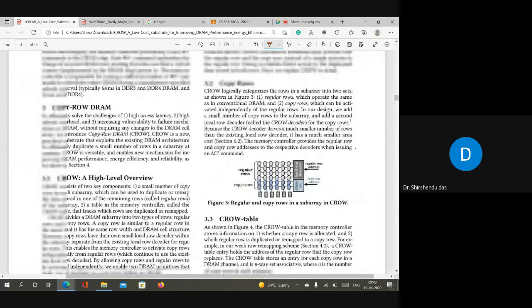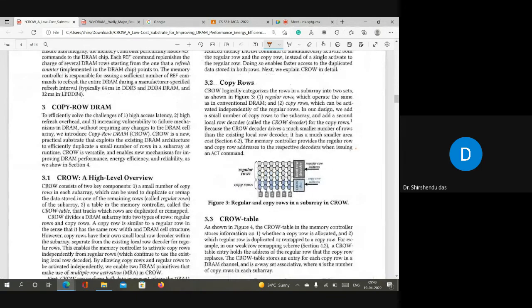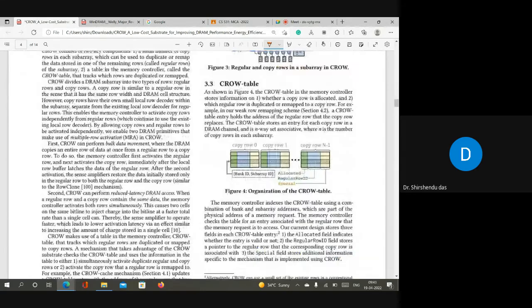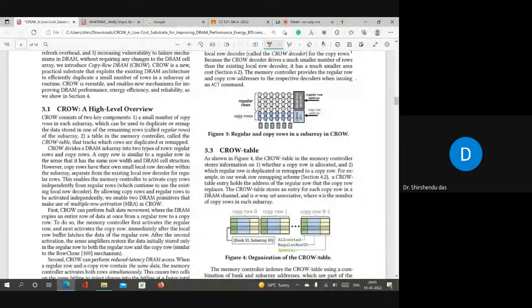Every paper has a limitation. If we propose a design, our design also has some limitations. So don't think about the limitation first, understand the paper. So crow cache and crow ref have both been explained. After this, if you read the end of this chapter, they propose a combination of these, they propose crow cache plus ref. This is written in the last section.